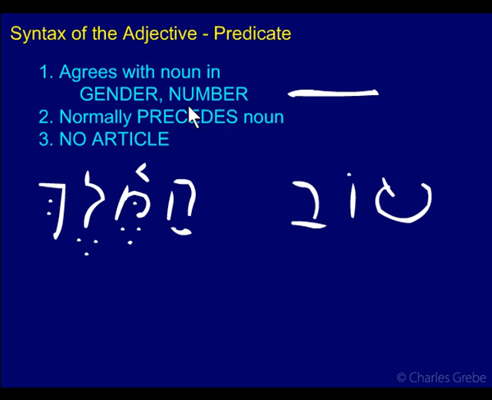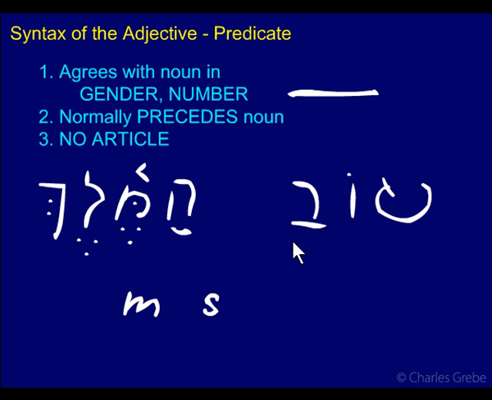Let's try our little rules here. Gender and number. Do they agree in gender? Well, Tov is our base form, no endings, so we know we have a masculine. Melech is a masculine noun, and it's not plural. So they're both masculine. Number, well, I just said it's not plural, and this isn't plural either, so it's masculine singular. And in fact, this one does not agree in definite status. This has the hey, and this doesn't. So this could not be an attributive adjective. Because if it was attributive, it would have to agree in definite status. And so if you have HaMelech, you'd have to have HaTov.